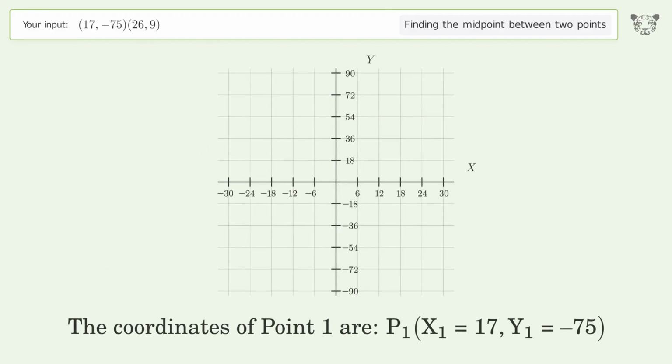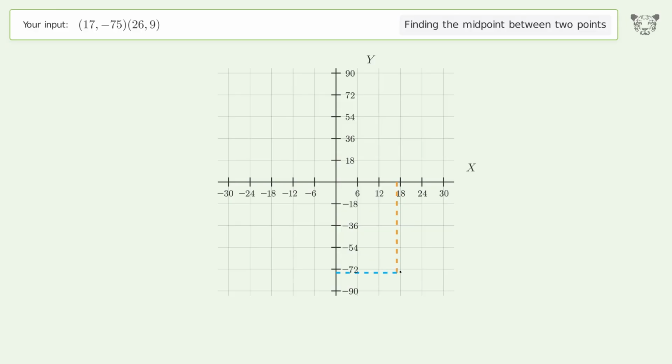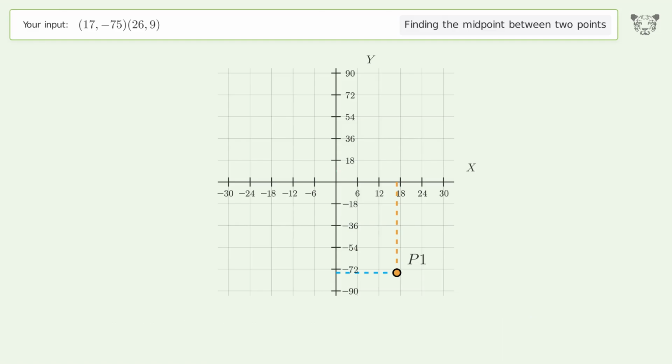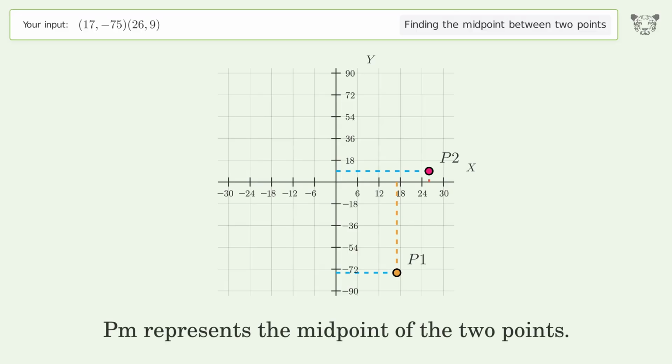The coordinates of point 1 are x1 equals 17, y1 equals negative 75. The coordinates of point 2 are x2 equals 26, y2 equals 9. PM represents the midpoint of the 2 points.